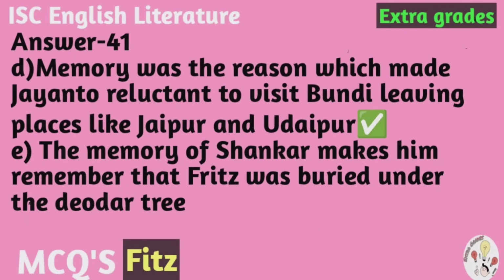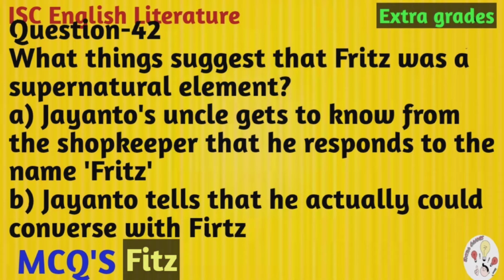And children, D is the correct option. Memory was the reason which made Jayanto reluctant to visit Bundi, leaving places like Jaipur and Udaipur. Question number 42. What things suggest that Fritz was a supernatural element? And the options are A.